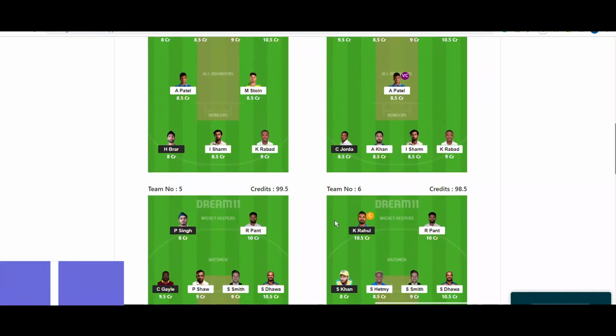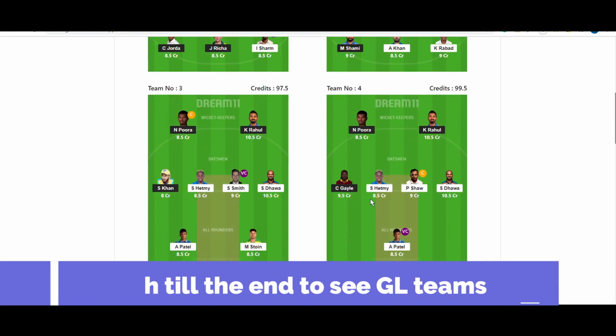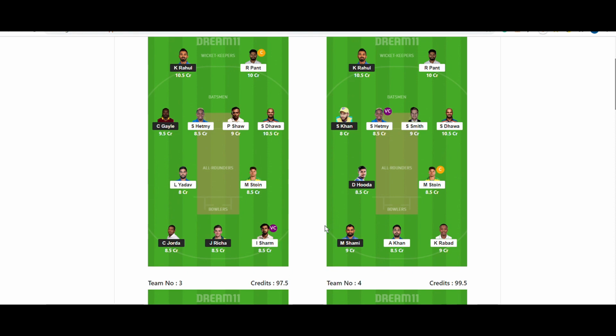All these teams are generated and all these teams are completely based on Dream11 rules and regulations, and all these teams are very accurate teams.